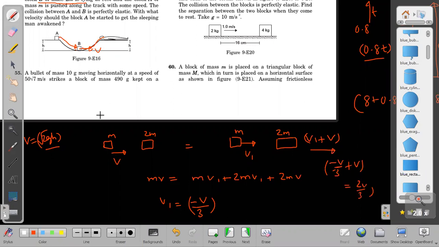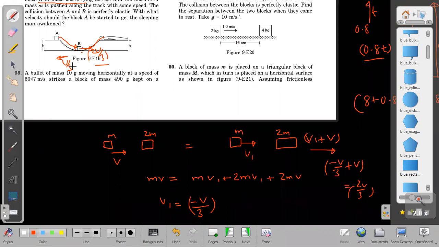So what happens after collision? A goes back with speed v by 3, but B goes forward with 2v by 3. And v is not equal to root 2g. V is what we want to find out. How can we say V is root 2g? V is not root 2g.